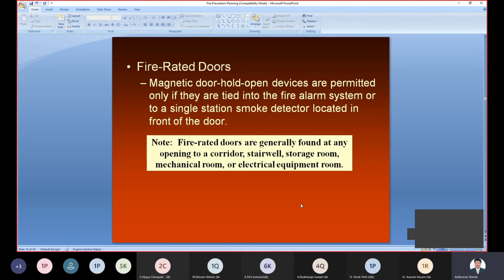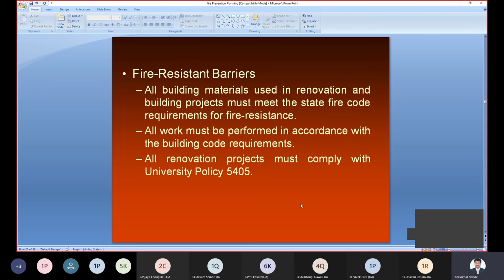Fire rated doors are generally found at the opening to a corridor, stairwell, storeroom, mechanical room, or electrical equipment room. Then there are fire resistant barriers. In all buildings, the material used in renovation projects should meet the state fire code requirements for fire resistance. You can use such building material to avoid the problem of fire.